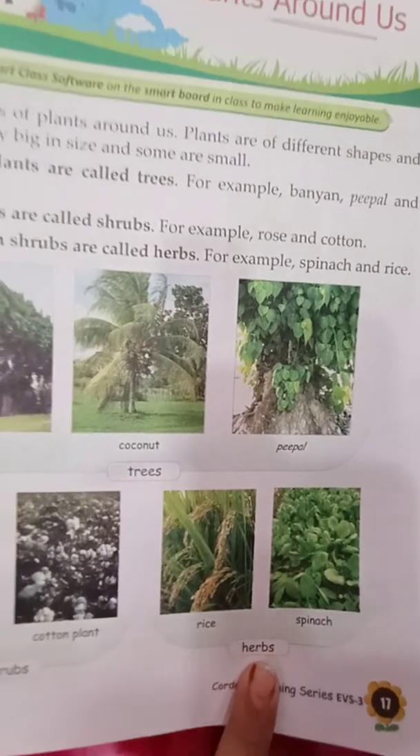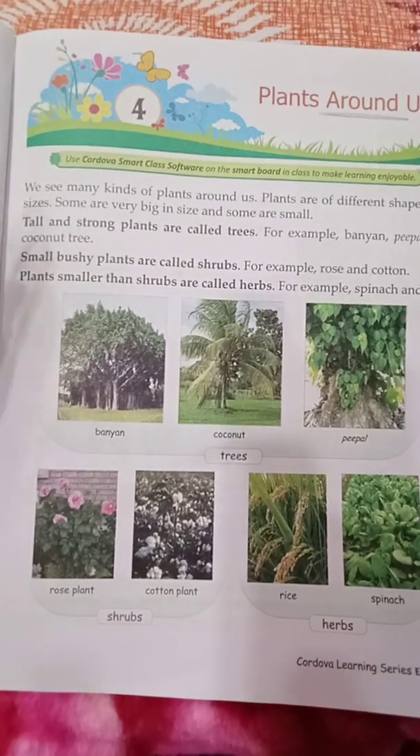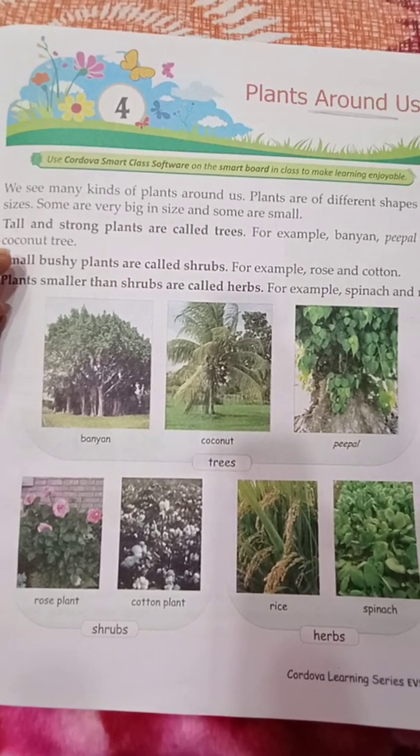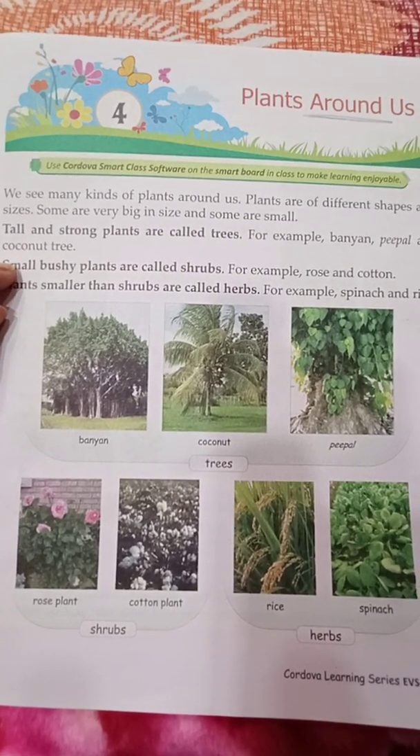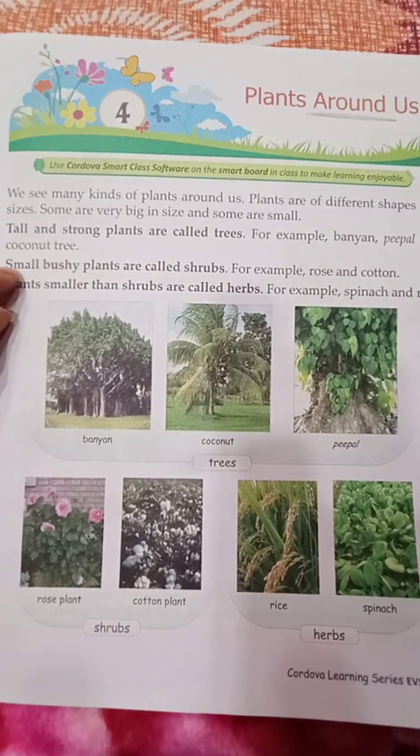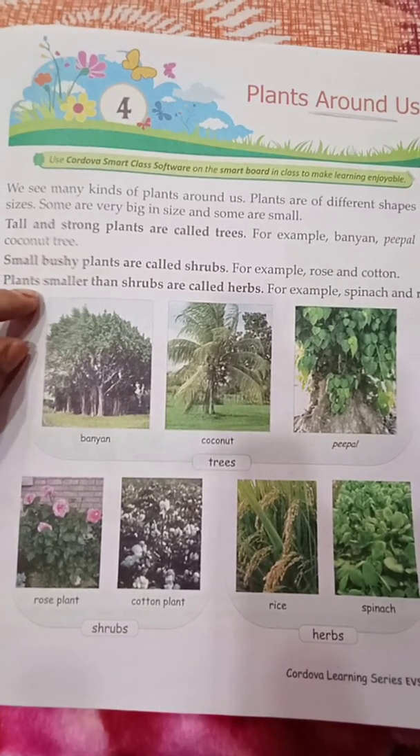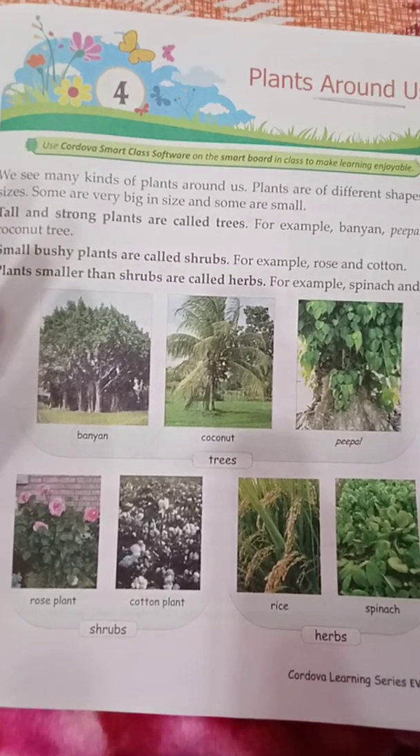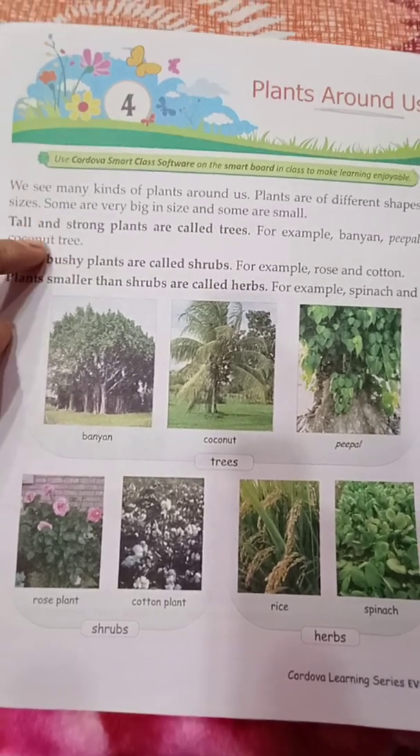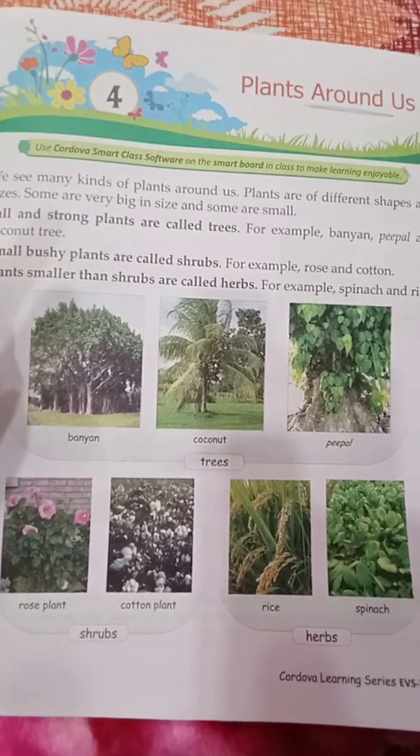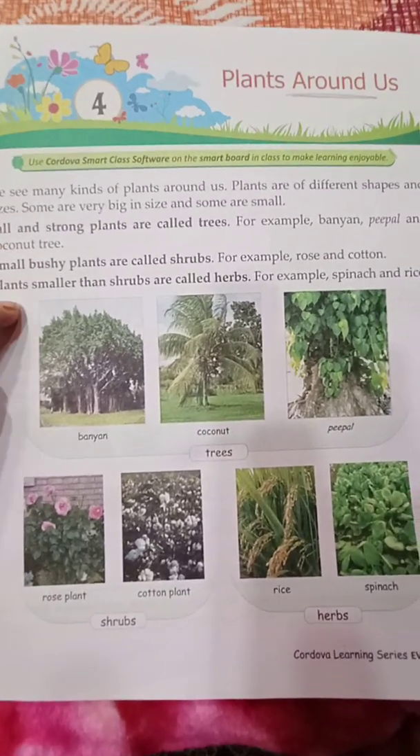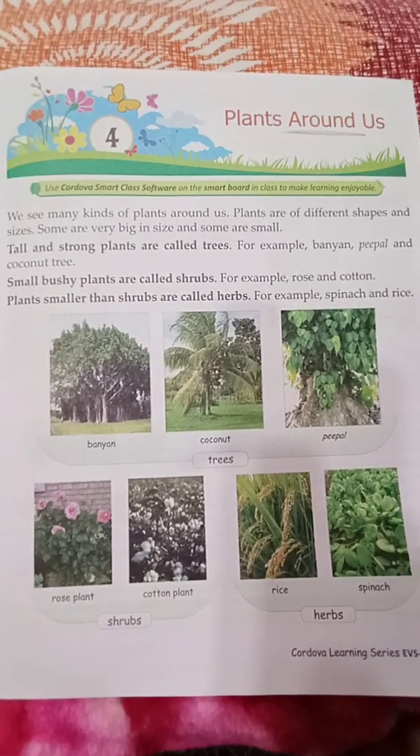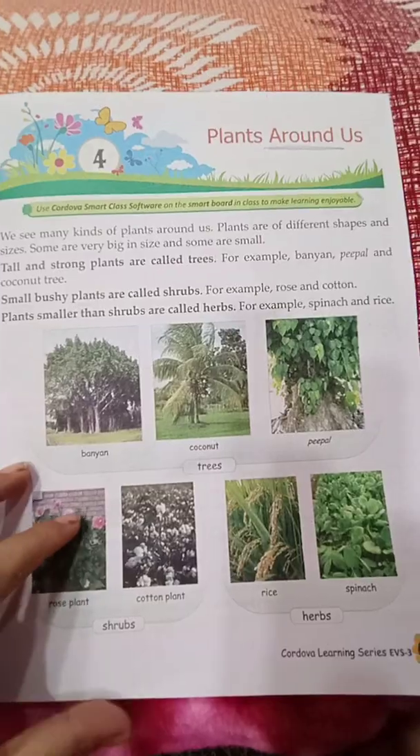So basically, plants have been divided into 3 types: trees, shrubs and herbs. Trees are tall and strong as compared to shrubs. Shrubs are small but strong and tall as compared to herbs, and the smaller plants are called herbs. How many types? 3 types. Again I am saying, trees, shrubs and herbs. So plants are of 3 types which are present all around us. Okay, now page turn.